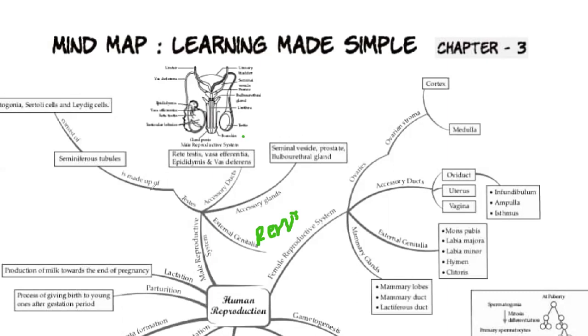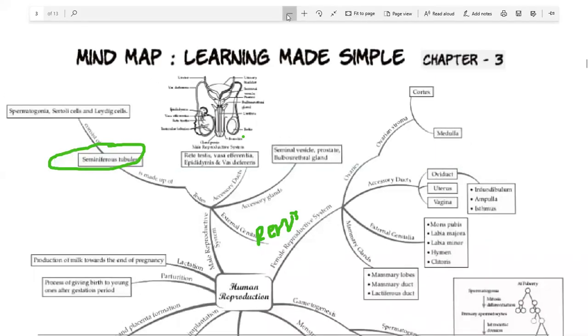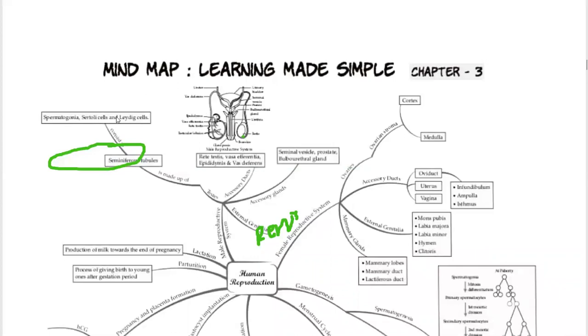Then the testis is made up of seminiferous tubule, which consists of spermatogonia, Sertoli cells, and Leydig cells.